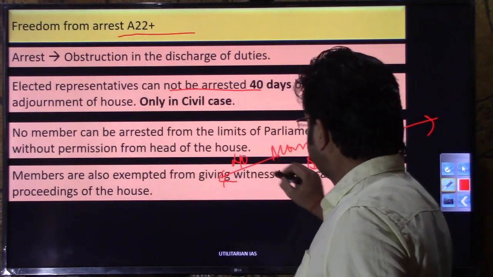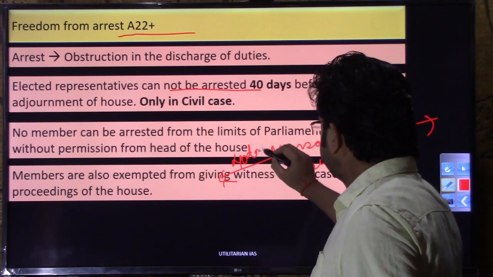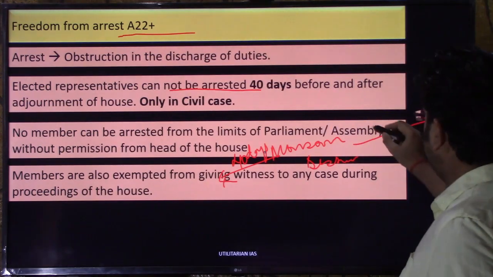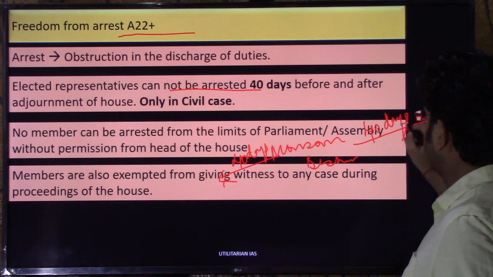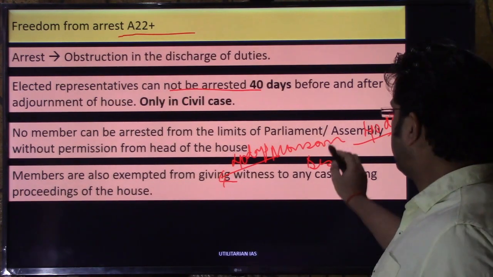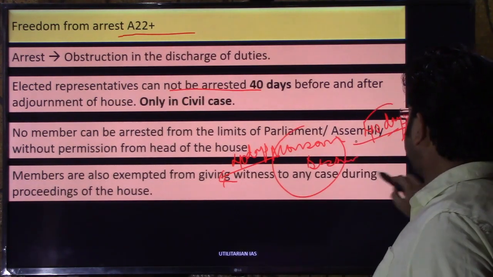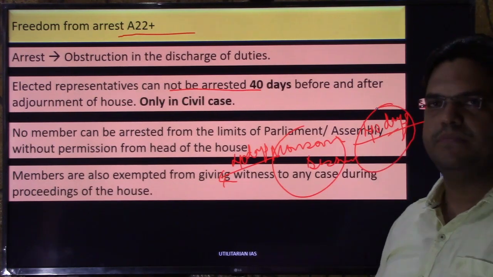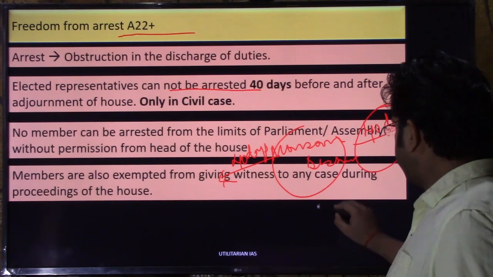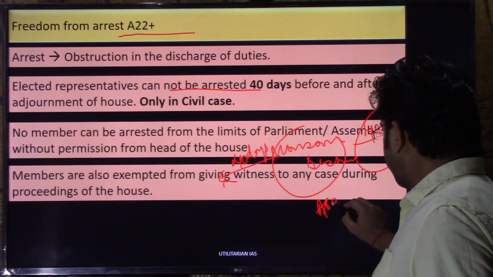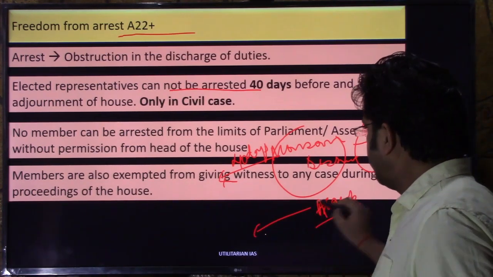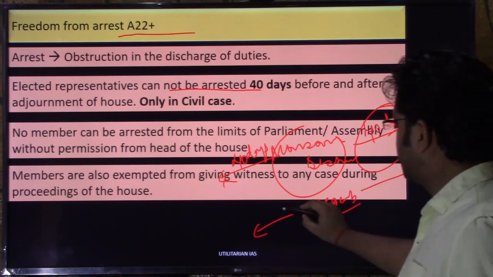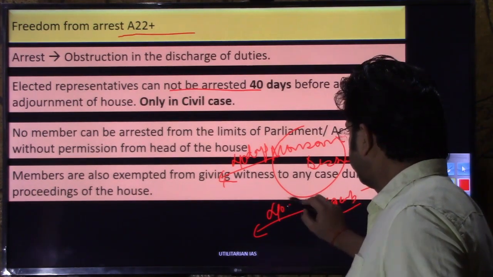This 40 days rule means 40 days before the starting of the monsoon session or 40 days after prorogue has been announced. In case an assembly session is going on, a member of legislative assembly has also been given the same 40 days protection.